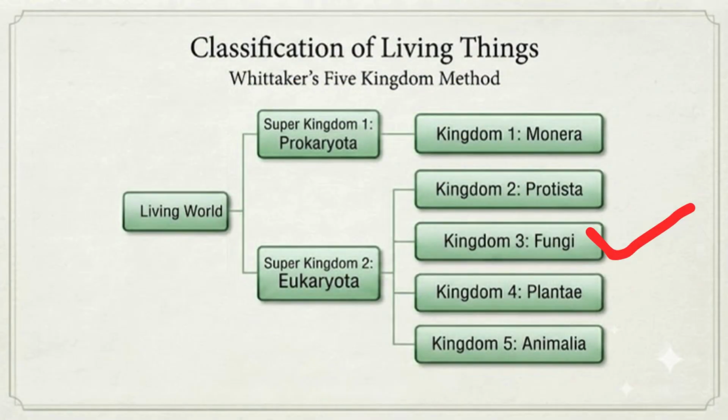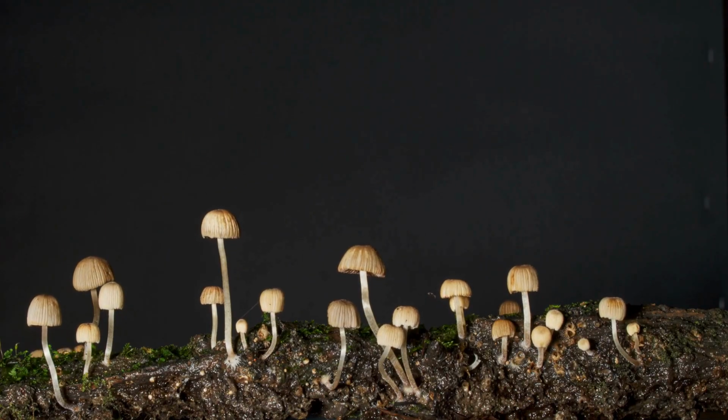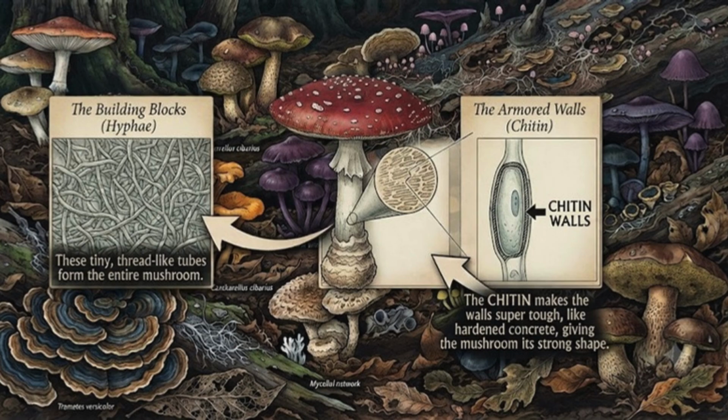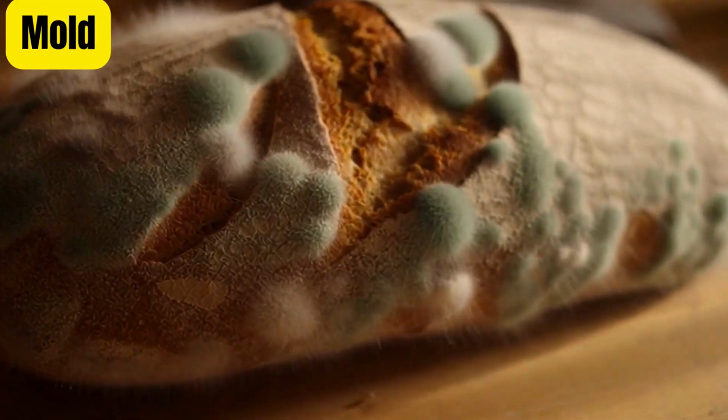Next up, fungi. These are usually multicelled, and here's the key trait. They have no chlorophyll, so they can't make their own food like plants do. Instead, they grow on dead or decaying matter and absorb nutrients from it. Their cell walls are made of a tough material called chitin. Mushrooms are the obvious example, but so is the mold you sometimes find growing on old bread.